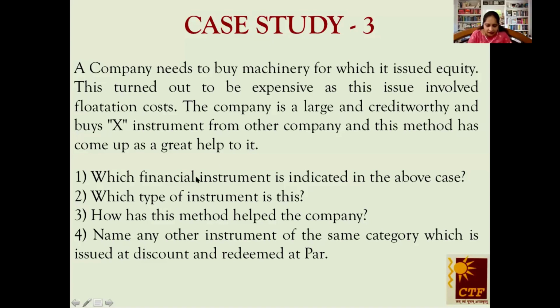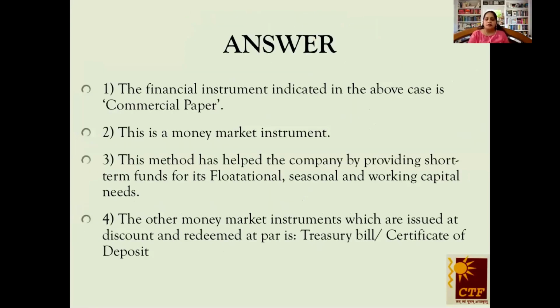Yes, dear children, the QA box is really flooded with the answer, and the answer is commercial paper. And of course, it's a money market instrument. What is the purpose for the same? For meeting the flotation cost or working capital requirements. And the other money market instruments which are issued at discount and redeemed at par are treasury bills and certificate of deposit. So out of 5, there are 3 money market securities which are issued at discount and redeemed at par. I told you that there are 3. One is treasury bill, another is certificate of deposit, and yet another is commercial paper. Okay, so that's the right answer.